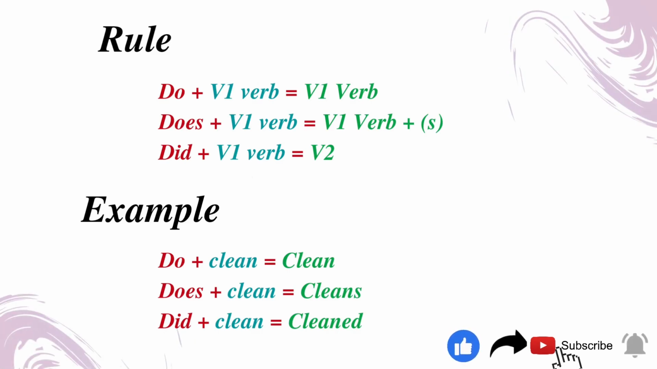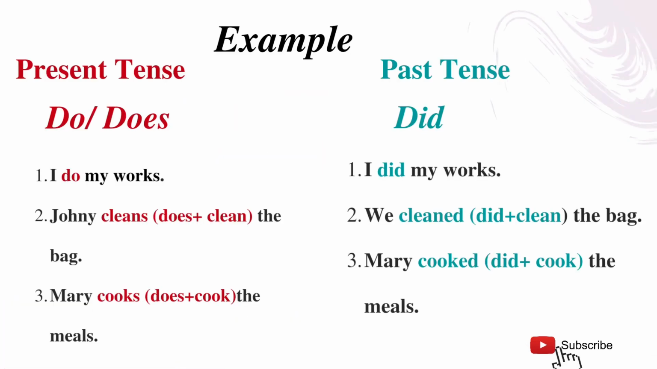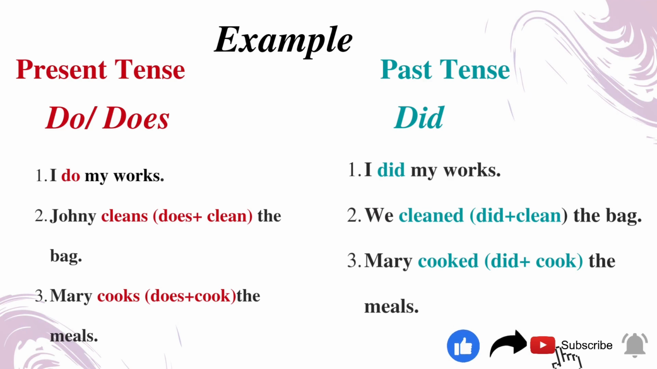Look at the rules. You can see examples here using the rules. Do plus clean is equal to clean, the V1 verb. Does plus clean is equal to cleans. You have added s. Did plus clean is equal to cleaned. It's for past tense, right? See the examples for both present tense and past tense of the verb.